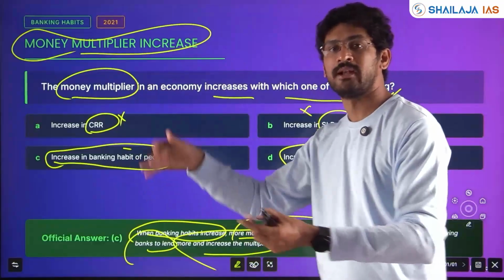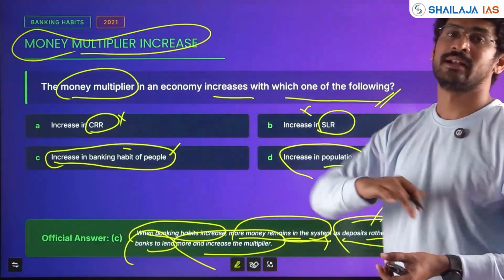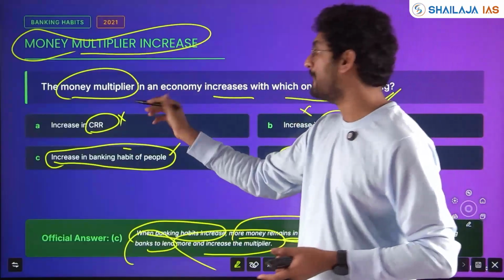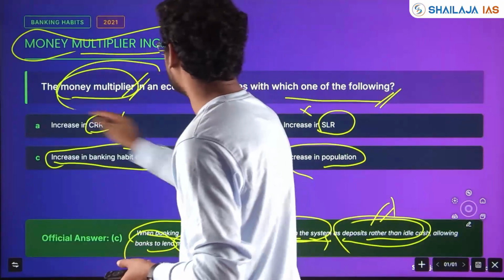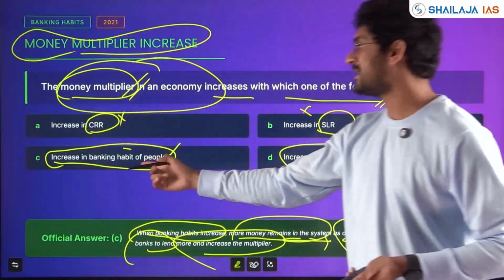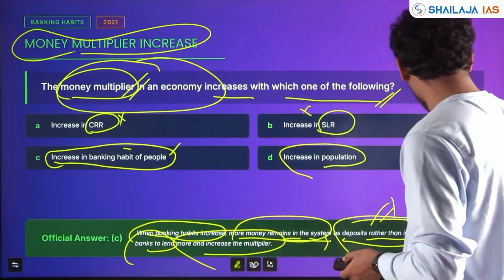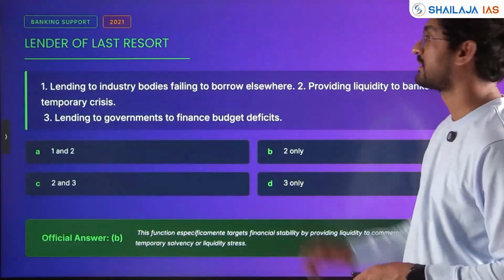New products are built, you are buying it again, loan is repaid, the interest differential money is getting multiplied and added in the Indian economy. So increasing banking habit of the people was the answer asked in 2021. Clear? The concepts have been asked.